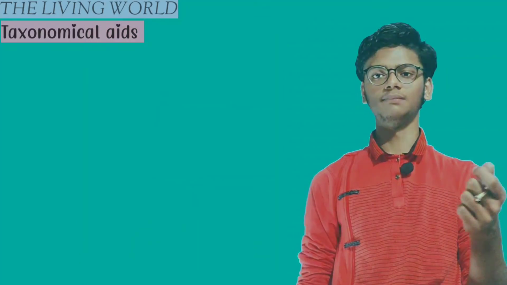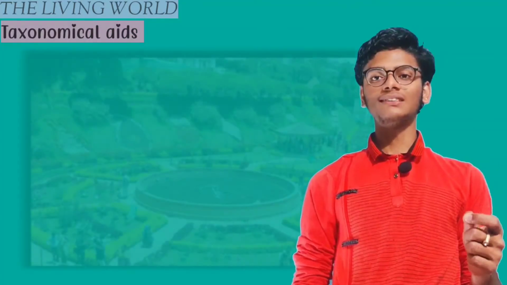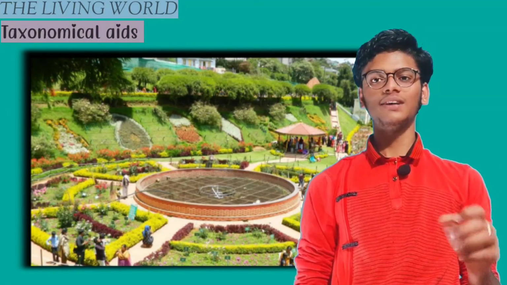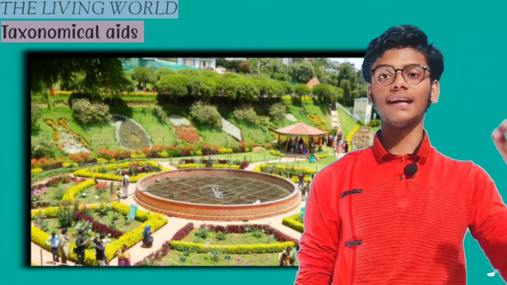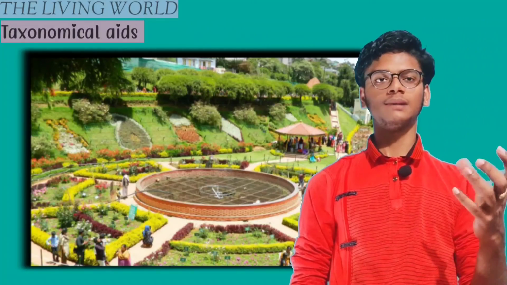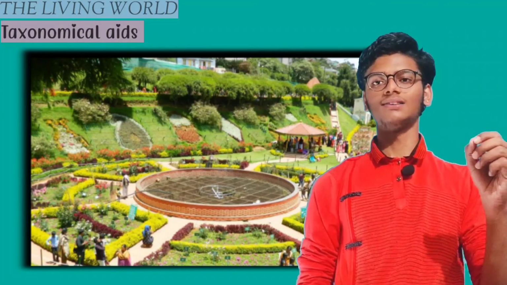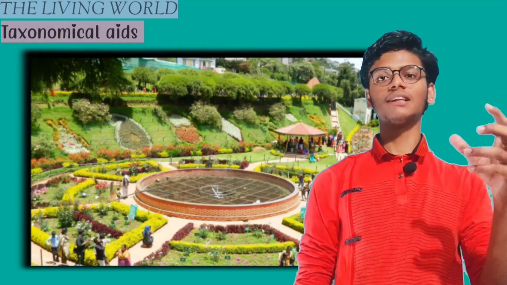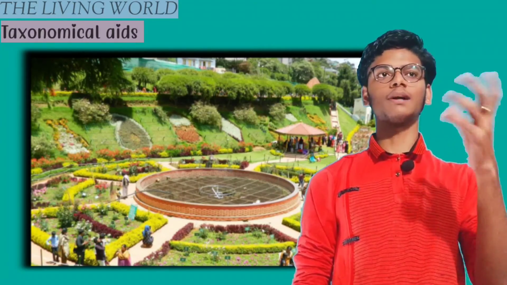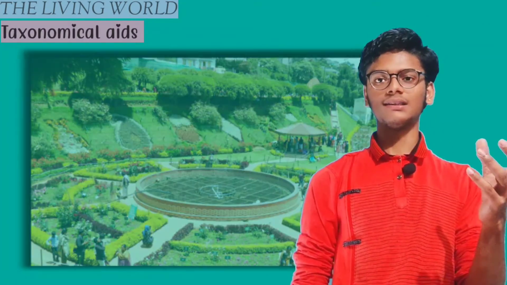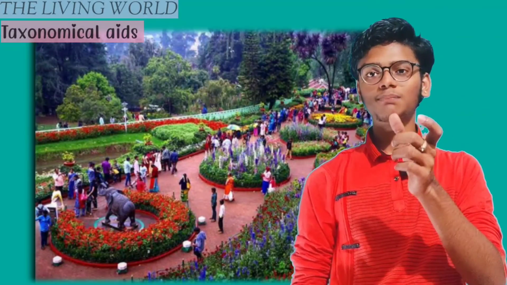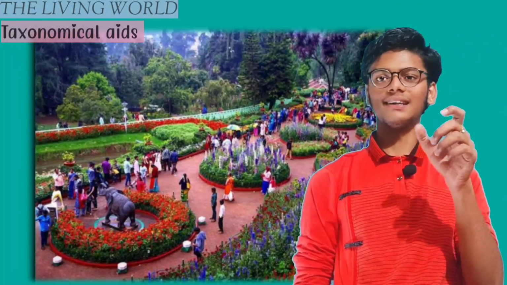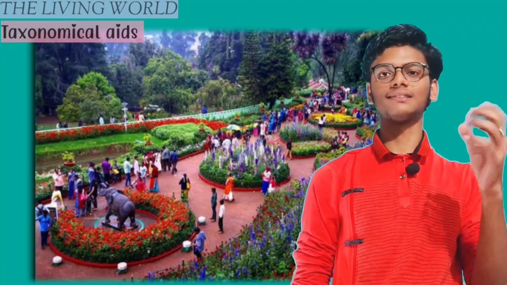That is herbarium. The second one is the botanical garden, where we grow the plants and write their botanical names and uses. In this form we can store the information and spread knowledge about the plant. In herbarium the plant is dried and dead, while in a botanical garden the plant is living.